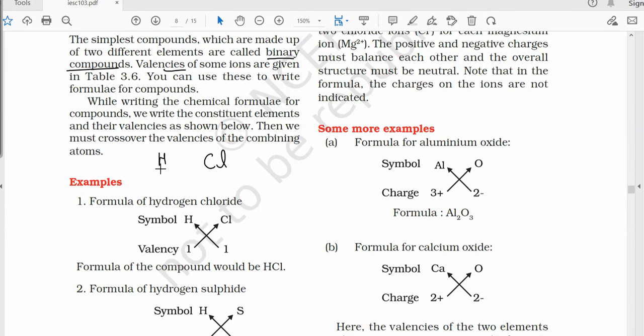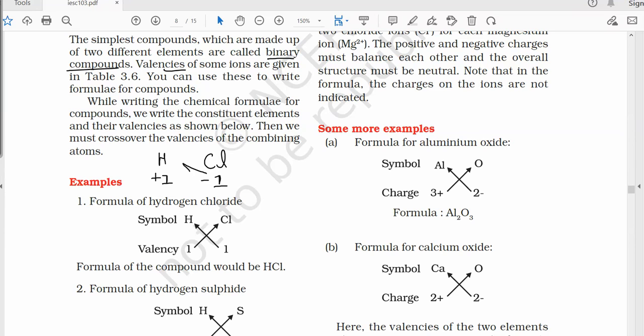When hydrogen is reacting with any other non-metal, as hydrogen is itself a non-metal, it is a gas itself. When it is combining with any of the other non-metals, it will be behaving as an electropositive element. So the charge for hydrogen here will be +1, and the charge for chlorine here will be -1. The valency of chlorine is -1.